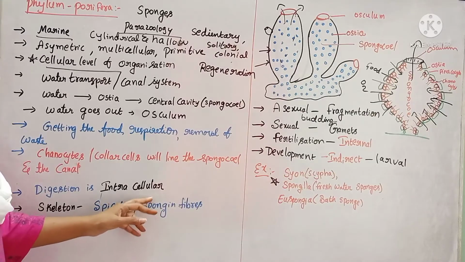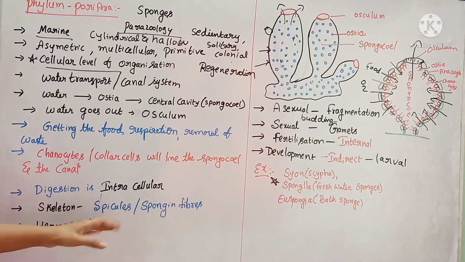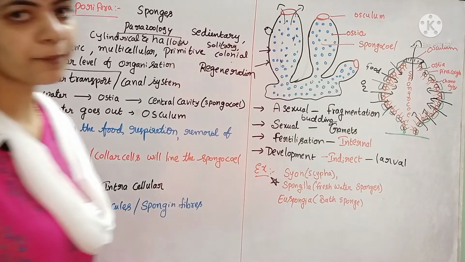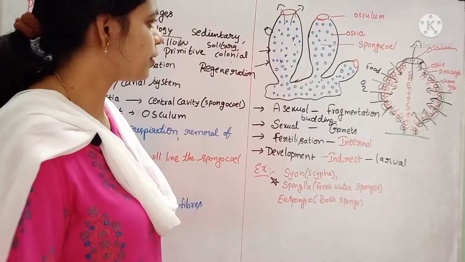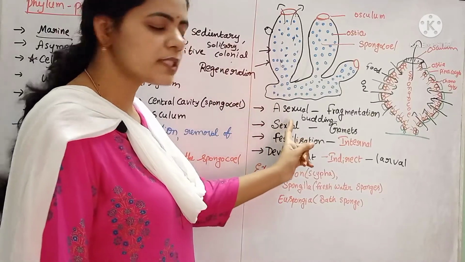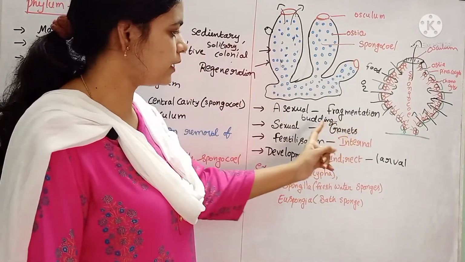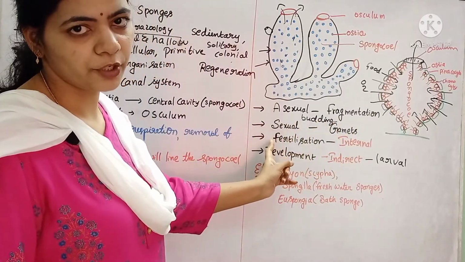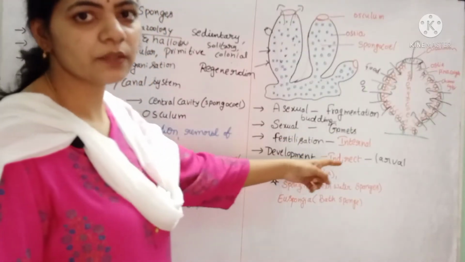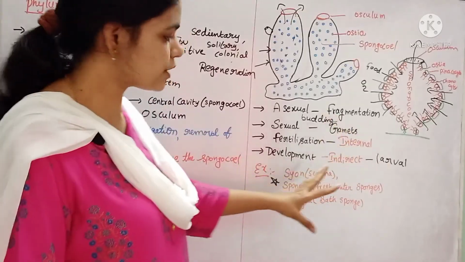Hence, within the cells only the digestion occurs. The skeleton is made up of spicules or spongin fibers. These are hermaphrodites. Both male gametes and female gametes are produced within the same individual. Asexual reproduction is by means of fragmentation and budding, and sexual reproduction is by means of the fusion of gametes. Fertilization is internal, which takes place inside the body of the sponges only.